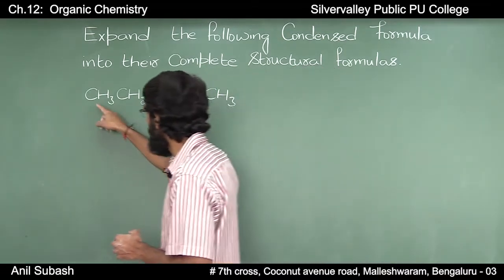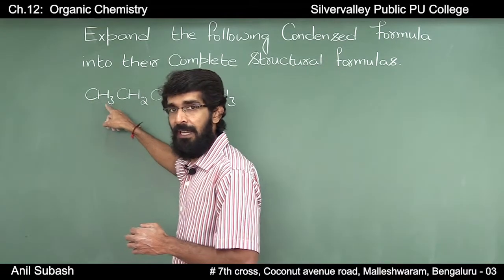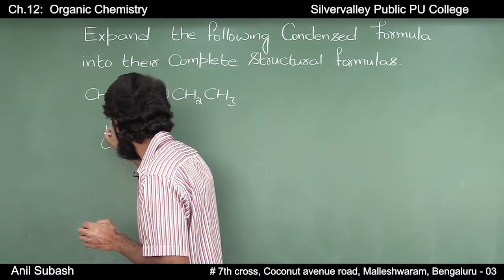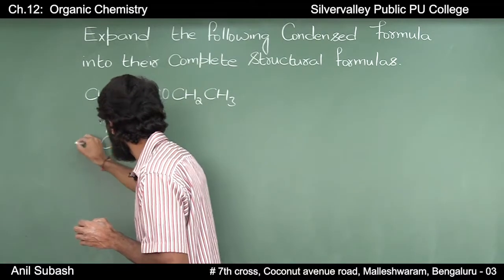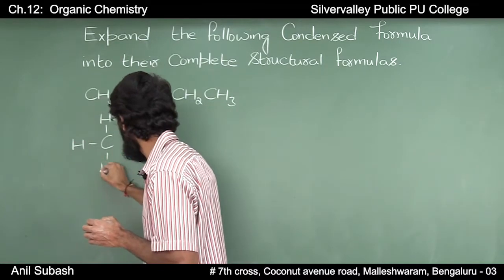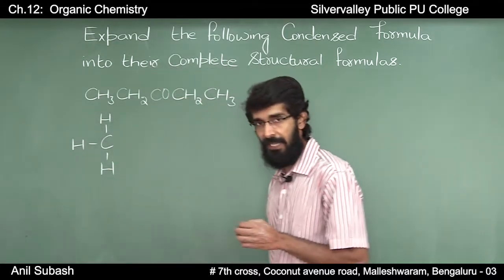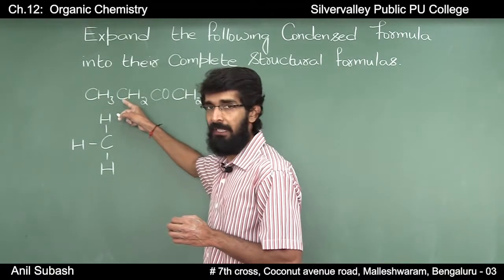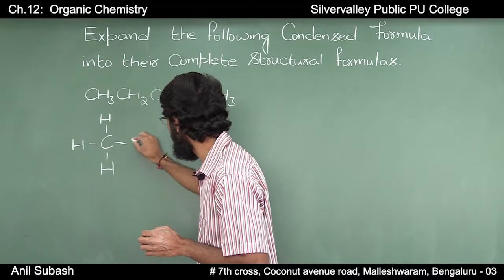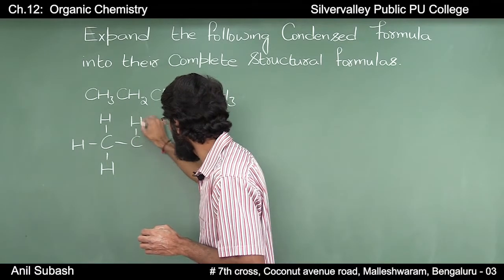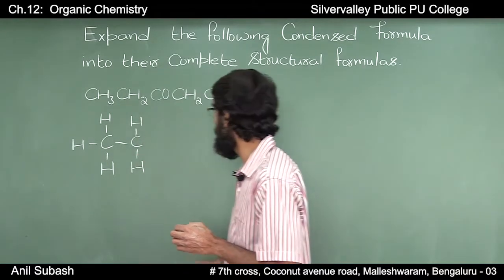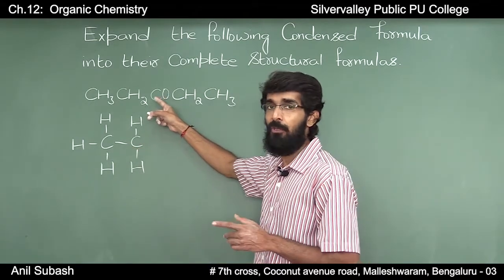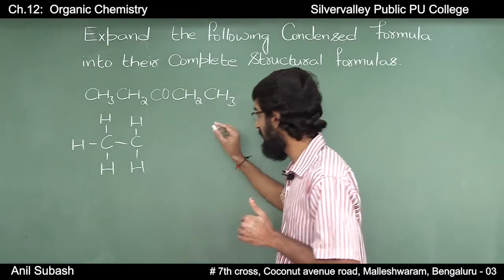So to begin with, you have a carbon atom attached to 3 hydrogen atoms, with single bonds. This carbon is attached to another carbon by a single bond, and that carbon is attached to two hydrogens, and this carbon is attached to another carbon to which an oxygen atom is attached.